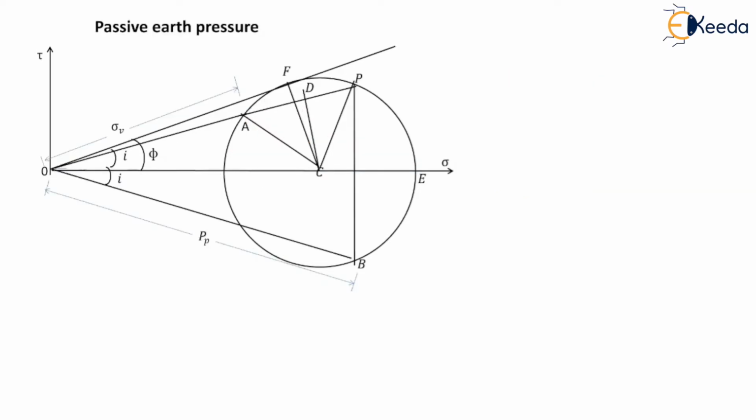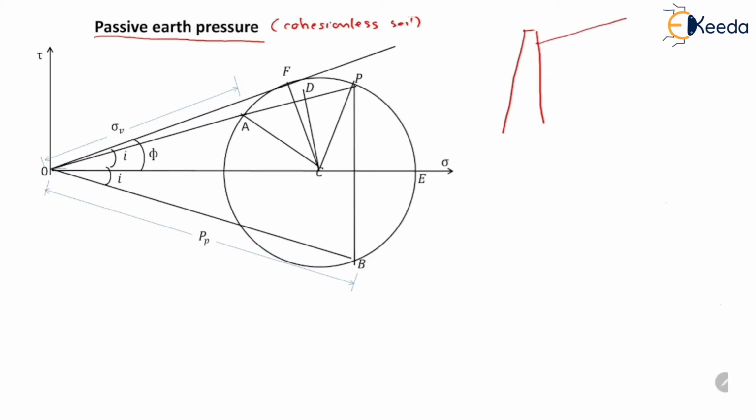Now we will discuss Rankine's earth pressure theory when there is passive earth pressure in the case of cohesionless soil. So here, suppose this is the retaining wall.